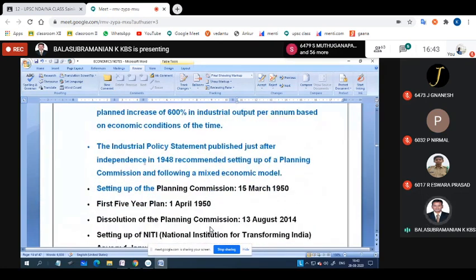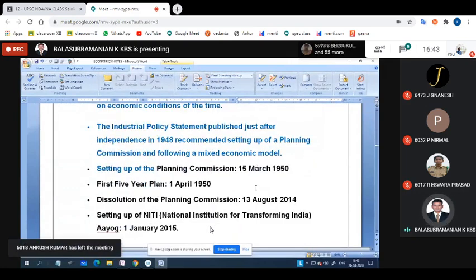Okay. Then the industrial policy statement published just after independence, in 1948, recommended setting up a planning commission and the following economic model. Setting up of the Planning Commission, 5th March 1950. First 5-year plan, it happened 1st April 1951. Dissolution of the Planning Commission, 13th August 2014. And setting up of Niti Aayog, National Institute for Transforming India, 1st January 2015. They set it up, but only in 2017 was it implemented successfully.